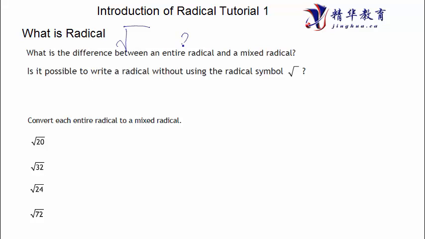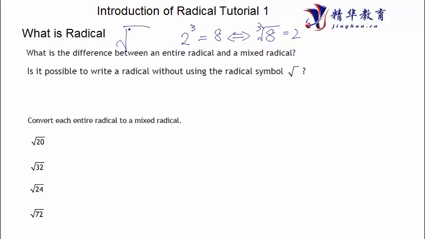If we have a 2 here, we cube it, and then we get 8. Then we take the cubic root of 8, and we get 2 back. From 2 we cube to become 8, and from 8 we take the cubic root to become 2. So these two are inverse functions of each other.